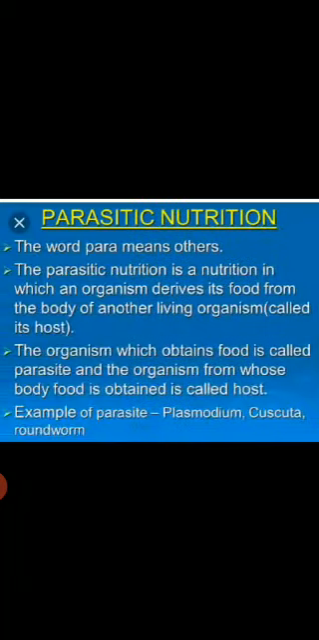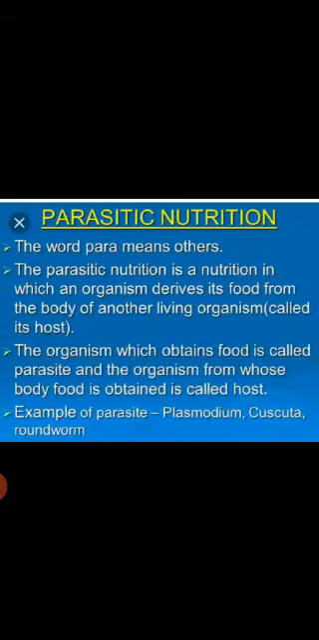Now coming to parasitic nutrition. The word para means others. Parasitic nutrition is a nutrition in which an organism derives its food from the body of another living organism called host. The organism which obtains the food is called parasite, and the organism from whose body food is obtained is called host. Example: Plasmodium, cuscuta, roundworm. Even we can take the example of mosquito, leech, etc.